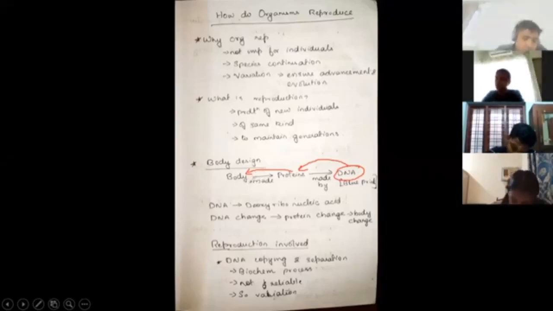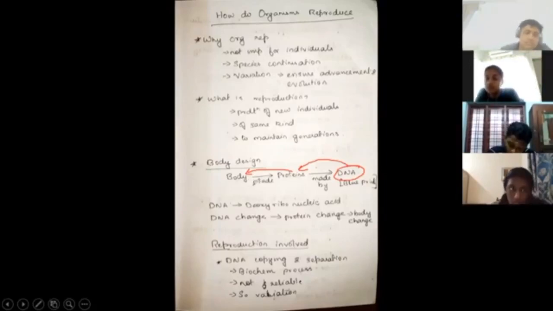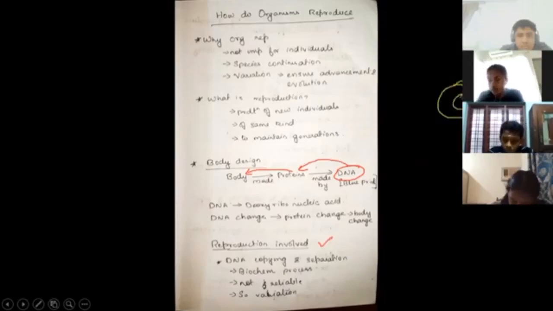We have to understand the body design. Why? Because when we reproduce, we are creating a new body. We are going to design a new body. How is this particular designing done? That we have to understand. That is the fundamentals of reproduction, right? So now, what does any kind of reproduction involve? It involves, obviously, this is a cell, this is a nucleus, and there are a lot of DNAs which are there. First thing which has to happen is this DNA has to be duplicated.